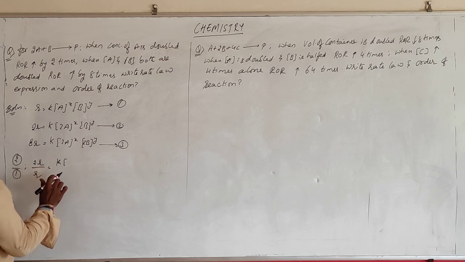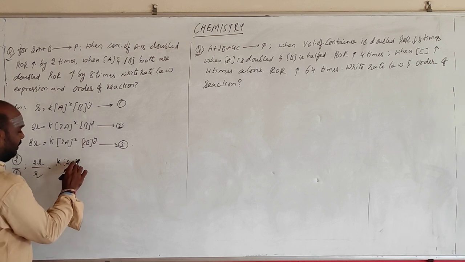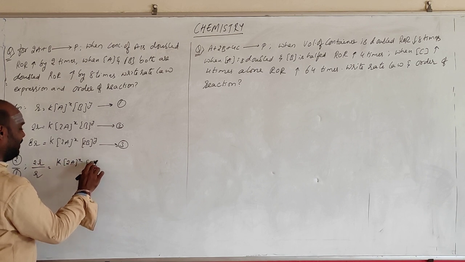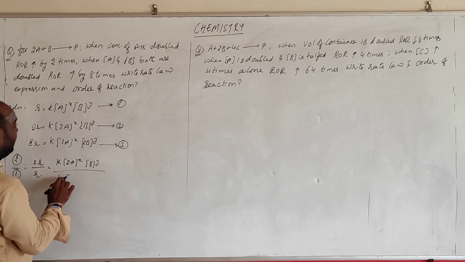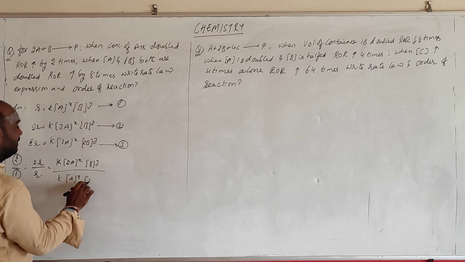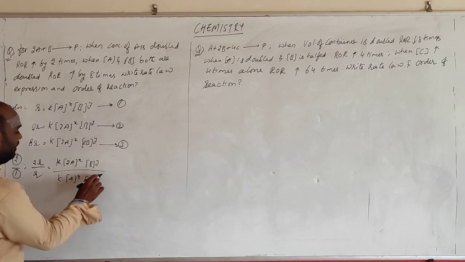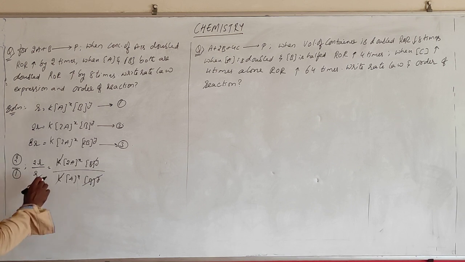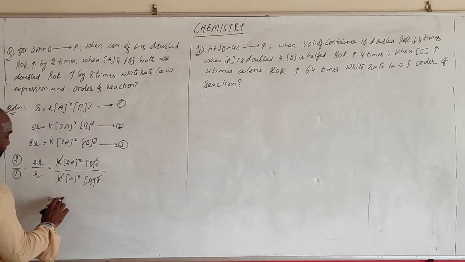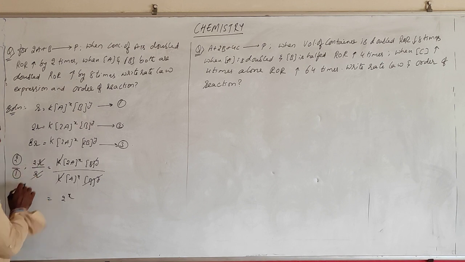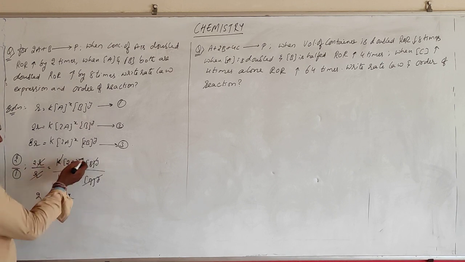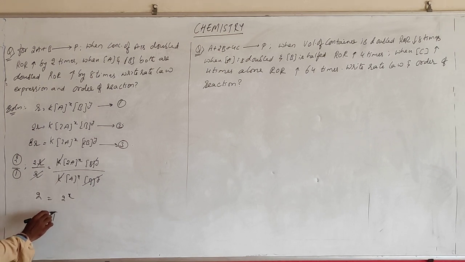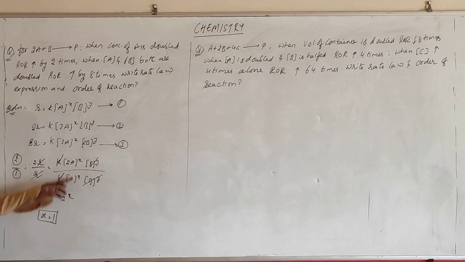Concentration, rate equals k A power x B power y. So this will be cancelled, this one will be cancelled. What happens? 2 power x remains, since A power x is cancelled. So x will be equal to 1. So the x value we have got is 1.